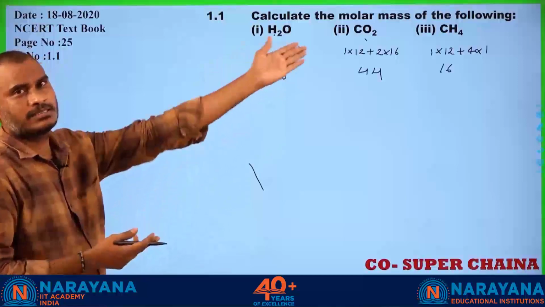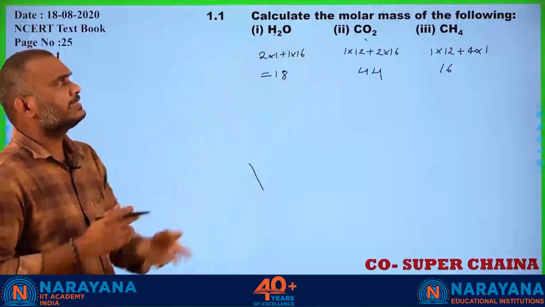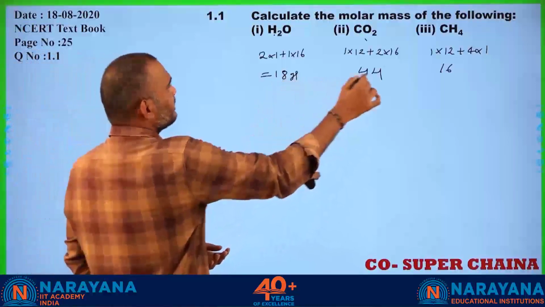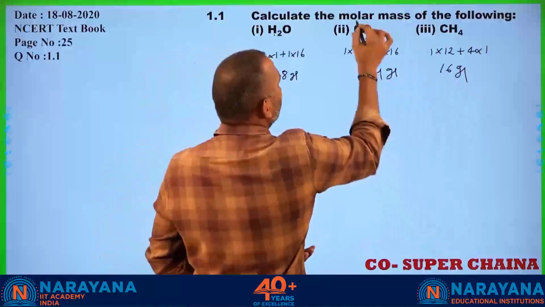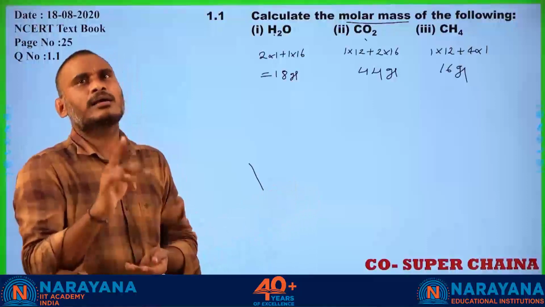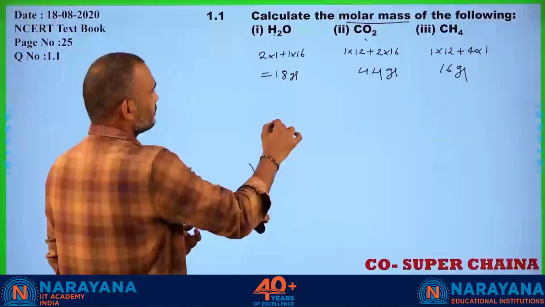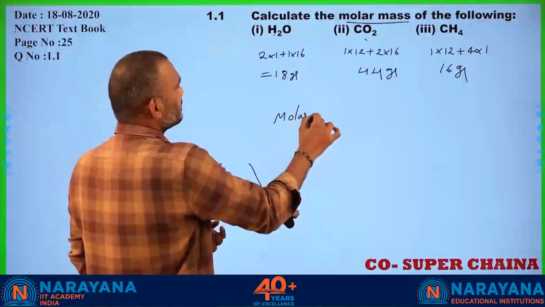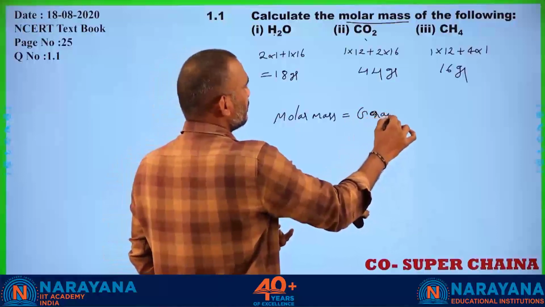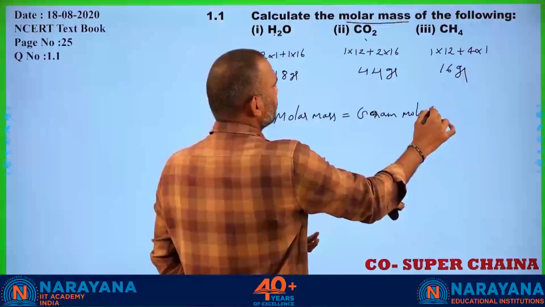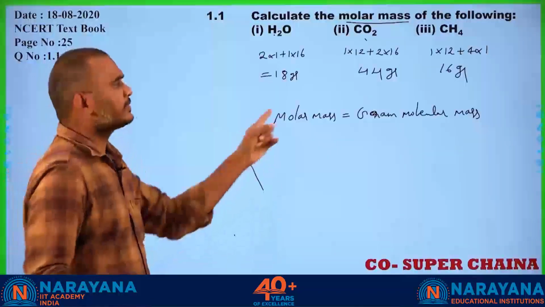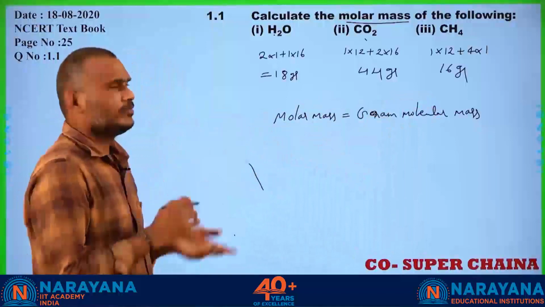Molar mass is nothing but 18, 44 and 16 grams. We have to express it in grams. Why, sir? Molar mass is nothing but gram molecule or gram molecular mass. The mass of 1 mole of the compound is called molar mass. 1 gram molecular mass is nothing but molar mass itself.